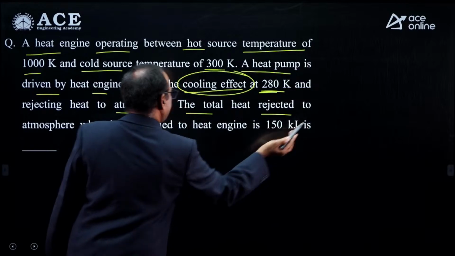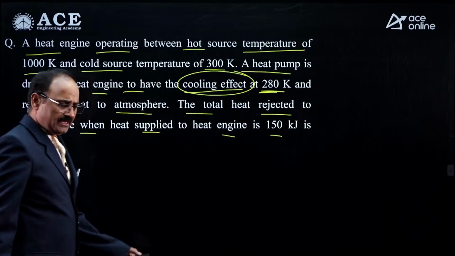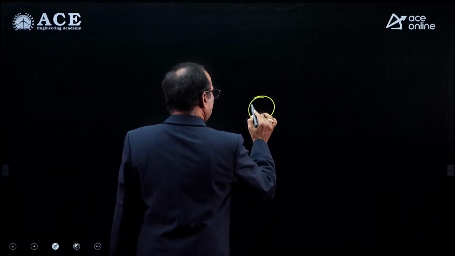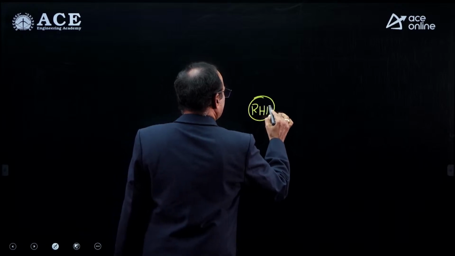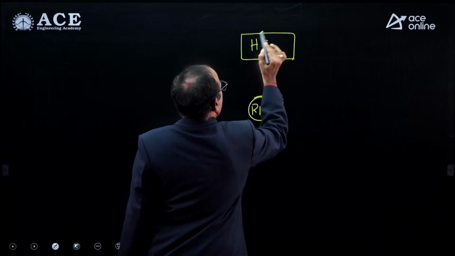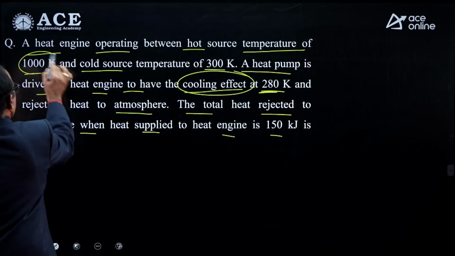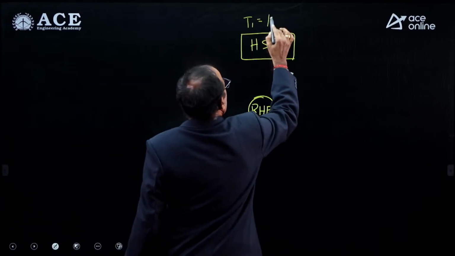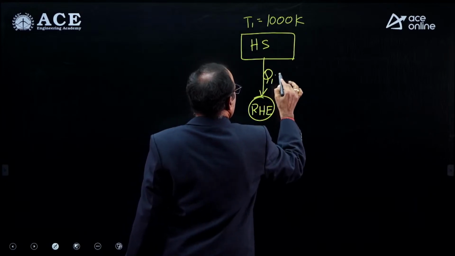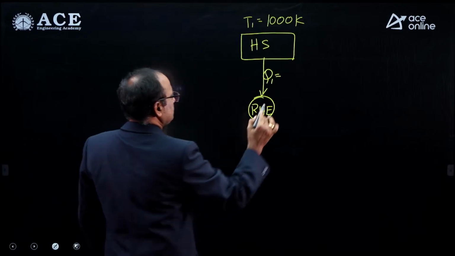The question asks for the total heat rejected to the atmosphere when the heat supplied to the heat engine is 150 kilojoules. The diagram is like this. This is the reversible heat engine, receiving heat energy from the hot source. That hot source is maintaining the temperature T1, which is 1000 Kelvin. It is supplying Q1 amount of heat, given as 150 kilojoules.